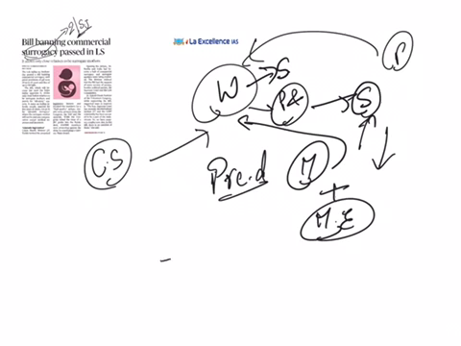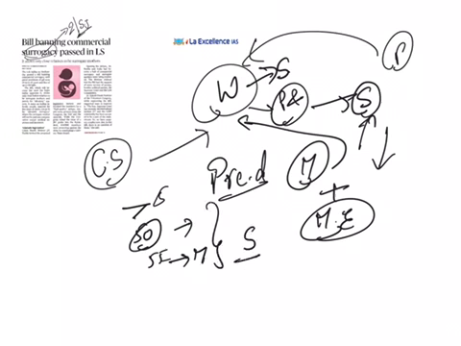So according to this bill, couples who are married for more than 5 years and if they are not above the age of 50 in case of female and 55 in case of men, they can opt for surrogacy. Not everybody. And this surrogacy is not allowed if the couple already has a child, and a surrogate mother can only be a person who is a close relative to the couple, but she shouldn't be some stranger.